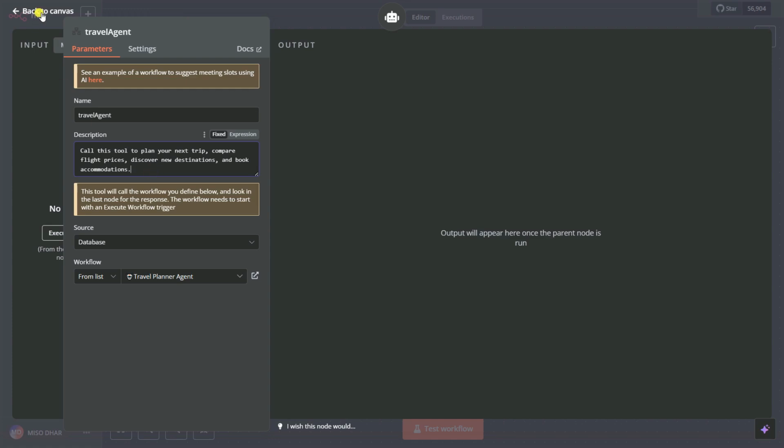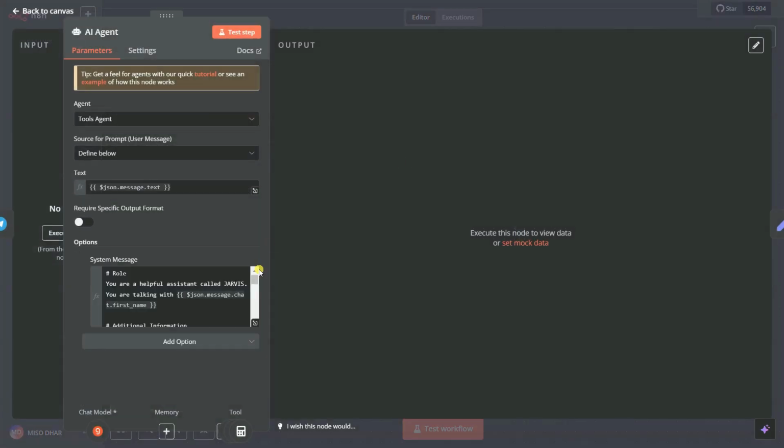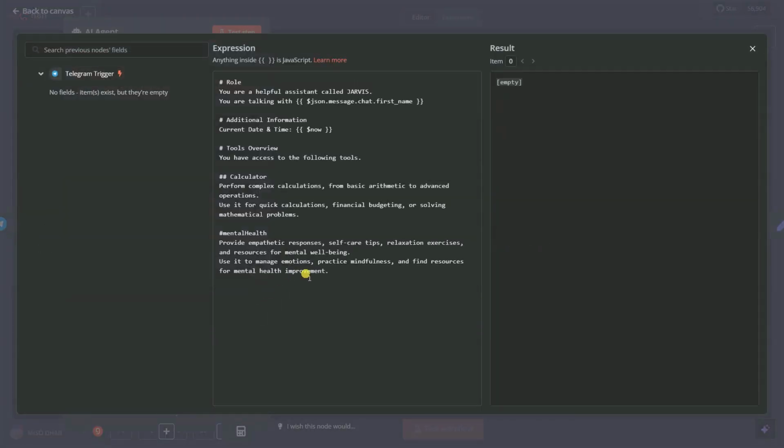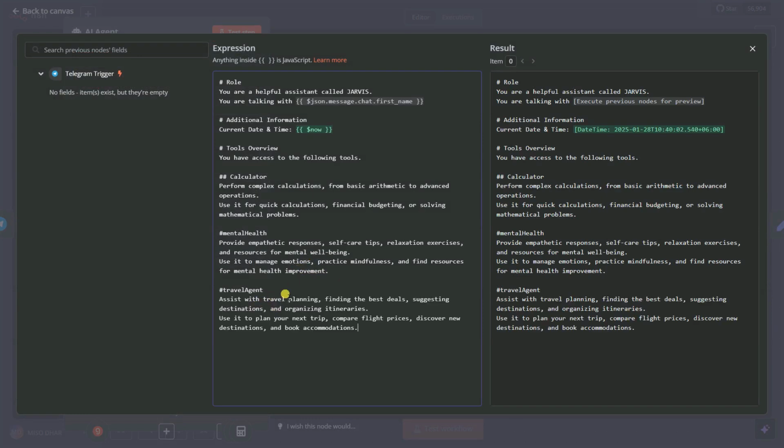So let's say click on back, and then we can also go inside this AI agents, and it also passed here our AI agent. So let's say that's our travel agent, and then we can add here our prompt. So let's edit here: assist with travel planning, find the best deals, suggest destinations, and organize the itinerary. Itinerary is nothing but our timetables.